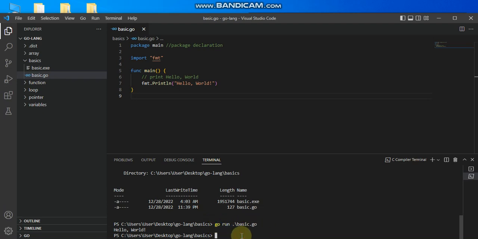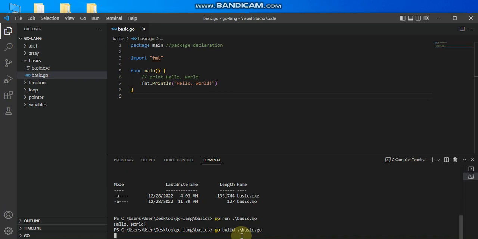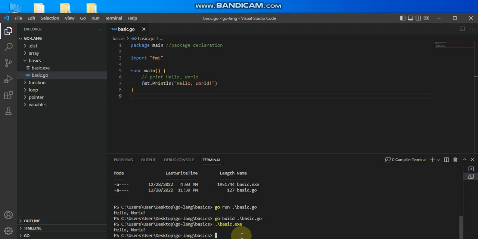I can also do this by first building the executable file so that I can have my compiled program. And how do I get that done? I use go build, then the name of the file that I'm trying to build, which is basic.go. I already have it there, so that is basic.exe, which means executable file. So by the time I build this, it will just return my prompt to me. So now I have basic.exe file, which I can just execute to get my output. So this is my output that I have here, hello world. I can execute this as many times as possible that I love.